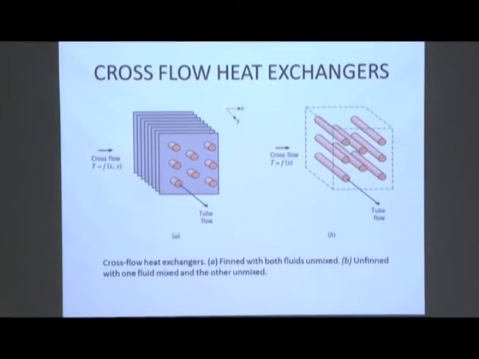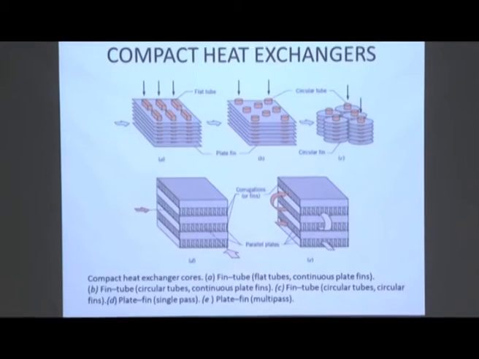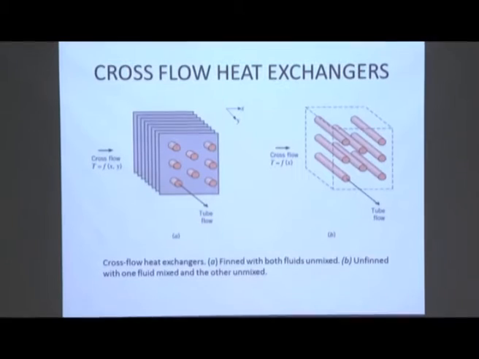Now another type of cross flow heat exchanger is used. Before going to this, I think compact heat exchangers also come in this category. First of all I will explain this. This is another type of heat exchanger where the tube side fluid flows through a number of tubes, and there are a number of plates attached to this which act as fin surface, with both fluids unmixed. What is the meaning of this? I will tell you.